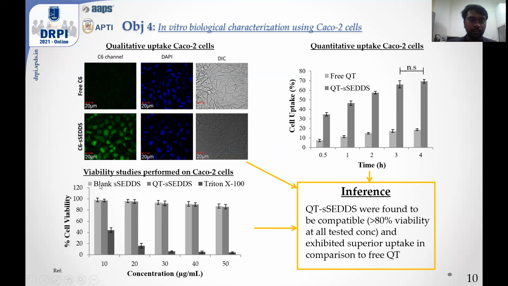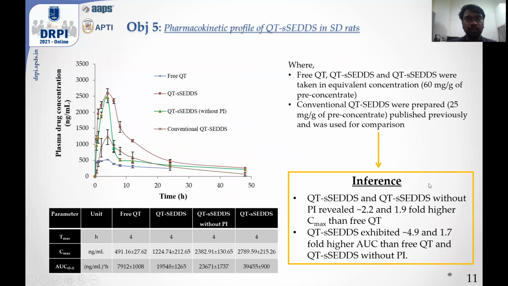As observed from the data, both blank SETS and QT SETS showed more than 80% viability at all the tested concentrations, which indicated the biocompatibility of the system. After that, we performed the pharmacokinetic profiling of free QT, QT SETS, QT SETS without PI, and conventional QT SETS. Here, the concentration of QT SETS was prepared at a payload of 25 mg per gram of free concentrate. So the quantity was determined based on the solubility studies which we performed previously and was used here for comparison purposes only. Using these formulations, the plasma concentration profile was plotted, and the pharmacokinetic parameters were calculated.